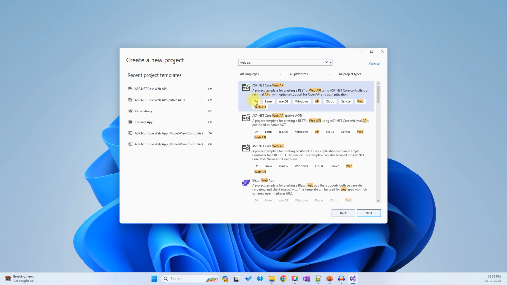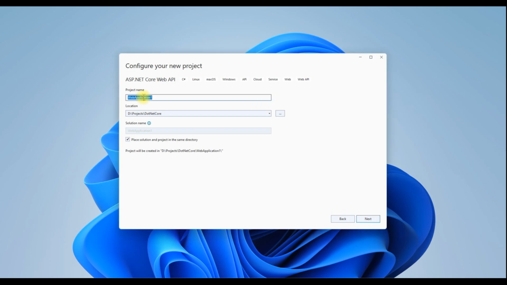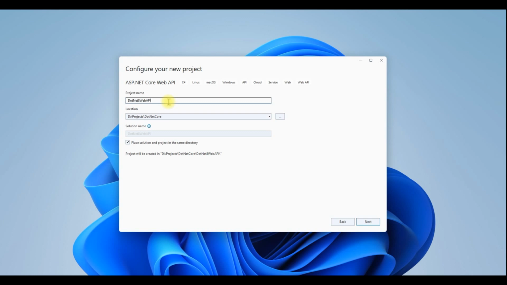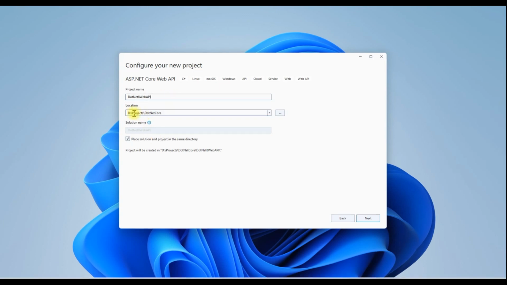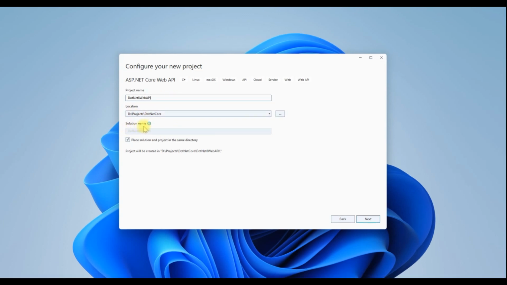So using this template, you can create a controller-based Web API as well as a minimal API. In this video, we are going to discuss a controller-based API. Minimal API we'll discuss in a further video. In the project name section, just provide your application name. For me, it's .NET 8 Web API. Select your project location, check this checkbox and click Next.